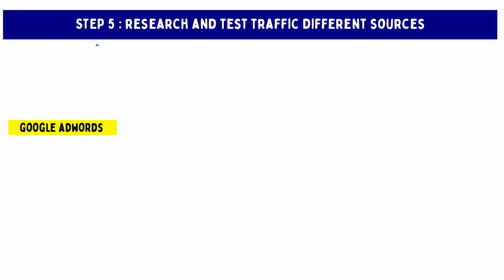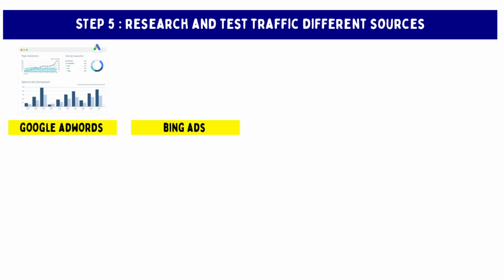Step 5. Research and test different traffic sources. Your goal is to find traffic sources that cost less than you will make from your Google AdSense ads. We recommend testing the following paid traffic sources. Google AdWords. Use Google AdWords to target specific keywords and attract visitors who are searching for related content.